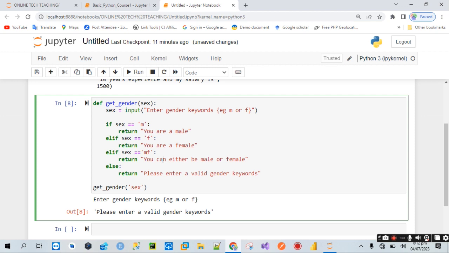We have seen though there are some persons. Anyway, so we are checking, these are our two targets, male or female. Okay, and if you mistakenly enter this one, there will be an error message that will also show. Now supposing you didn't enter any keywords at all, it should tell us please enter a valid gender keywords.